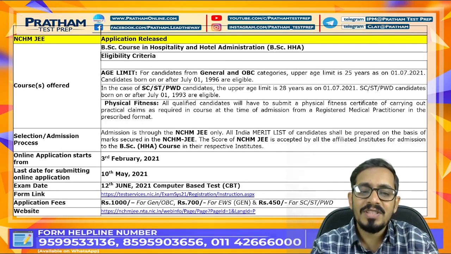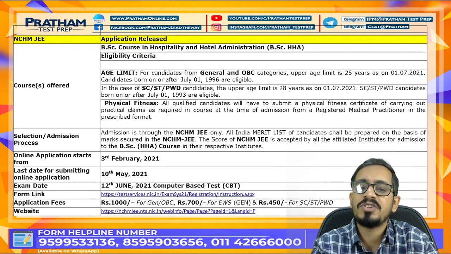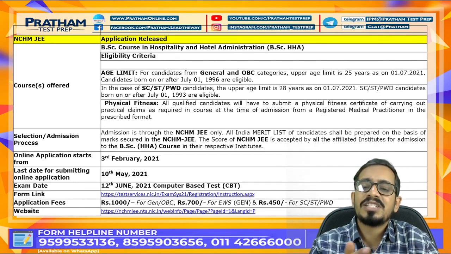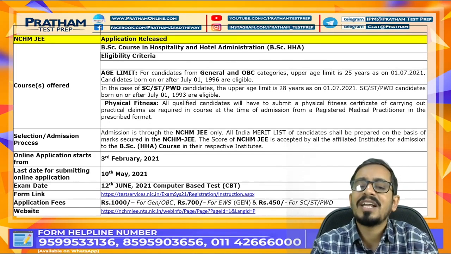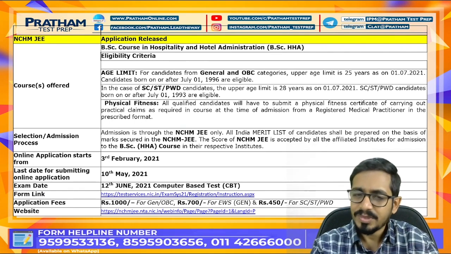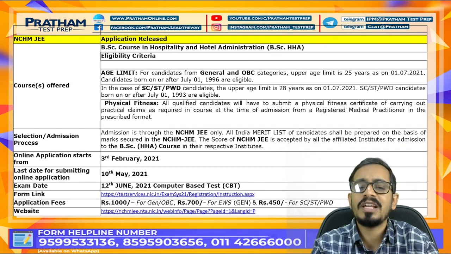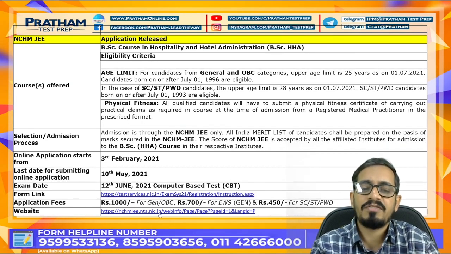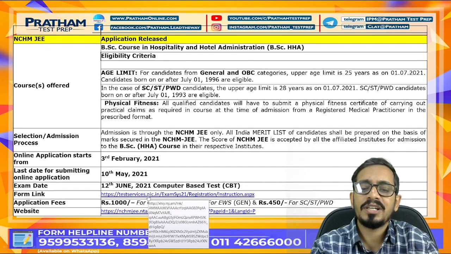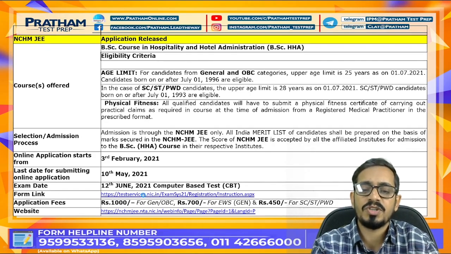We have also given the form's link. The application fees are 1000 rupees for general and OBC category, 700 rupees for EWS category general, and 450 rupees for ST, SC, and PWD categories. So let me quickly help you in filling up the form. We have got the form link. Let's click on that link to get to the registration page.